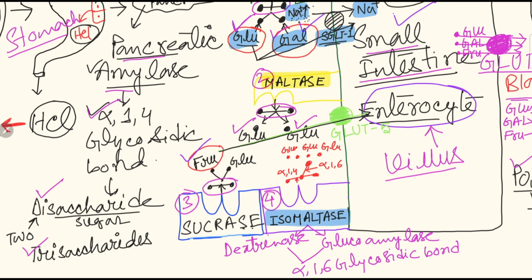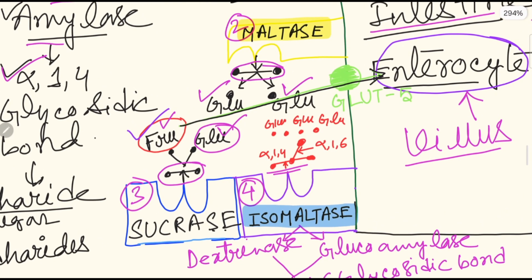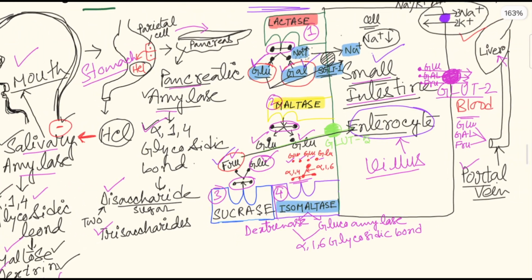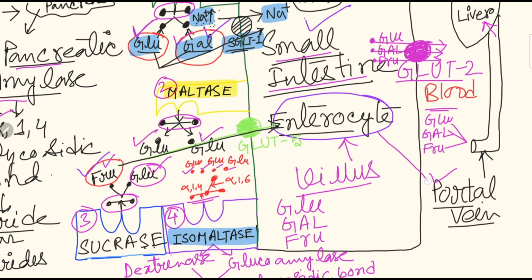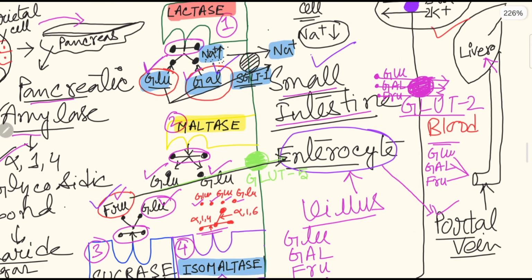And sucrose gets split by sucrase and produces one molecule of fructose and one molecule of glucose. Okay, and then isomaltase splits this alpha limit dextrin and we produce glucose only. So there are 3 types of monosaccharide after the completion of digestion. That is glucose, galactose, and fructose. And all these 3 monosaccharides have to be transported into the enterocyte so that they can reach from the enterocyte to the portal vein and then ultimately to the liver.